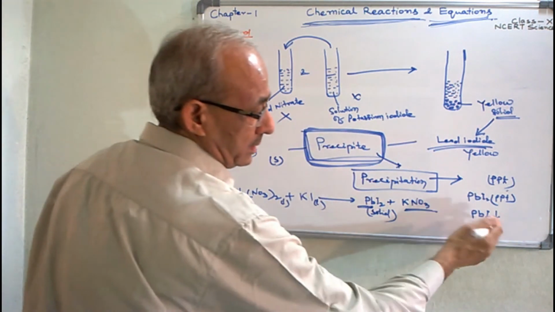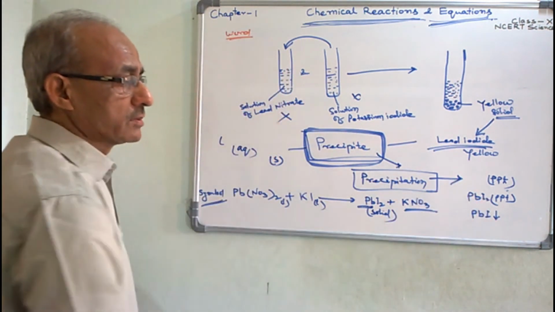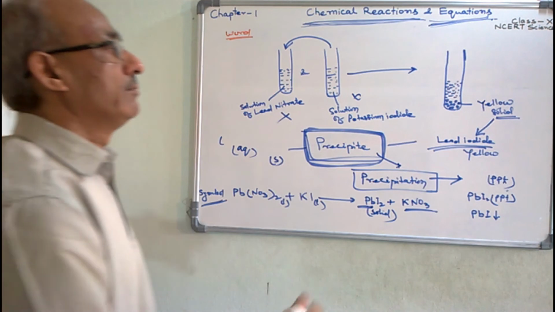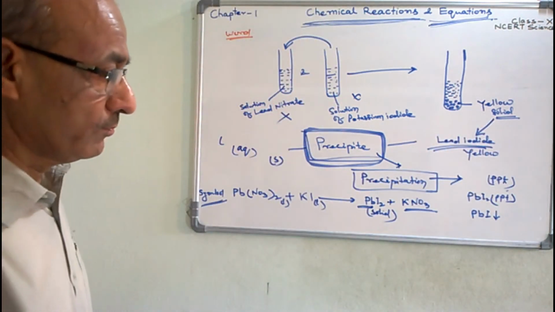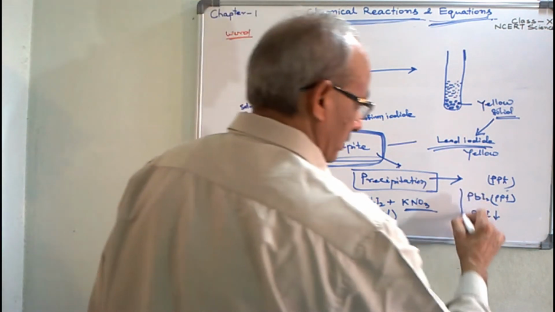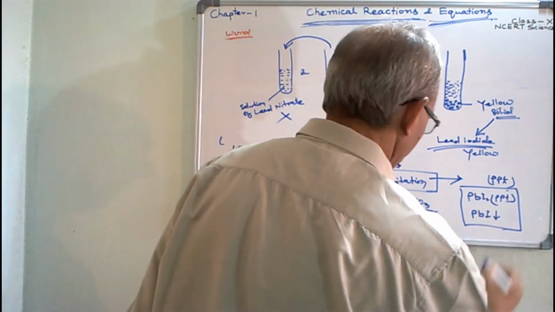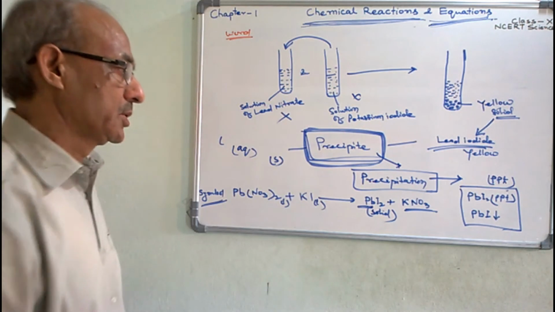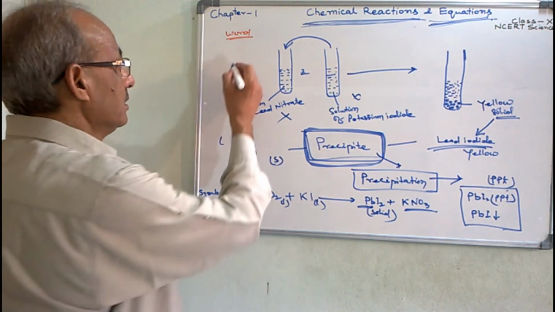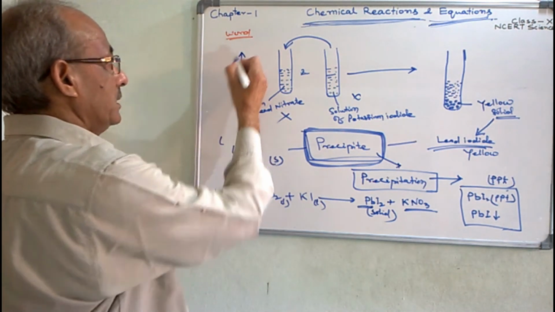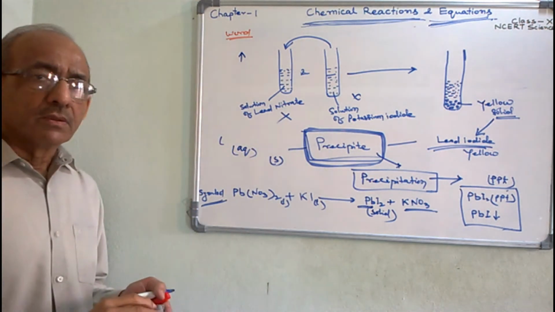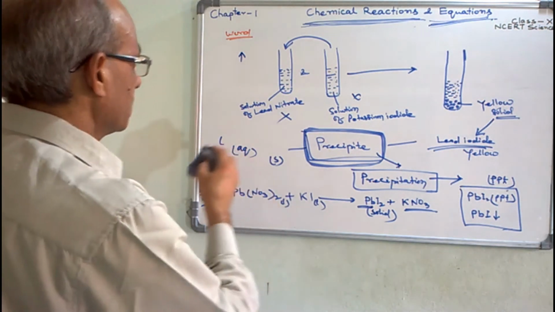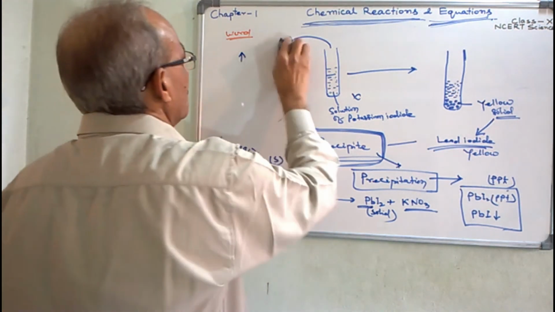Arrow means this solid substance is getting accumulated at the bottom of the pot. So by these two ways, we may represent the precipitation. And for gas, we may write an upward arrow. Now, in the case of gas, we will discuss another example of a chemical reaction.